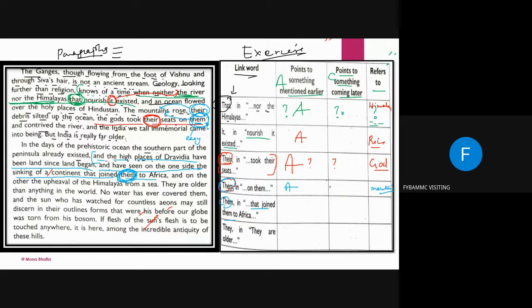Come on. You said something, but I did not hear. Dravidia? Very good. The high places of Dravidia. Okay. The full answer will be the high places of Dravidia. So it is again the previous anaphora. So यहाँ पे लिखेंगे the high places of Dravidia. ठीक है. Now they किसमें?